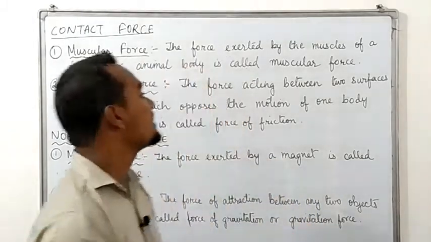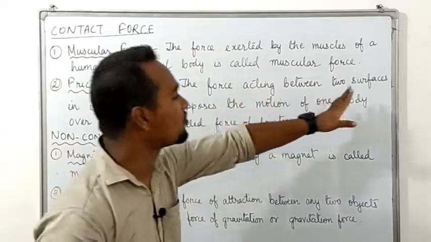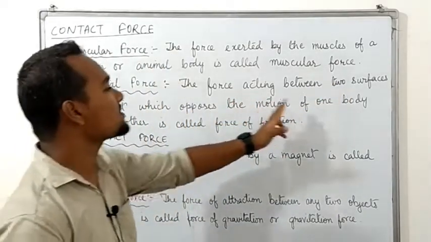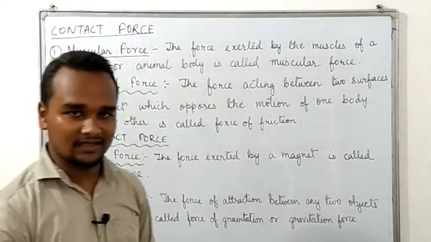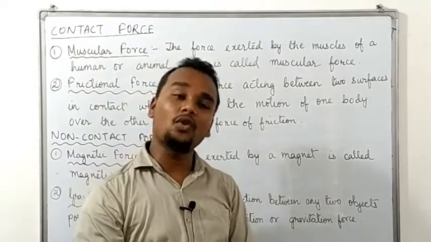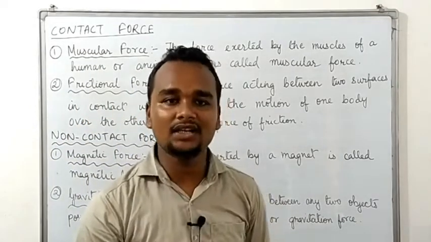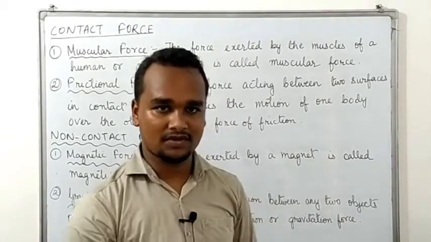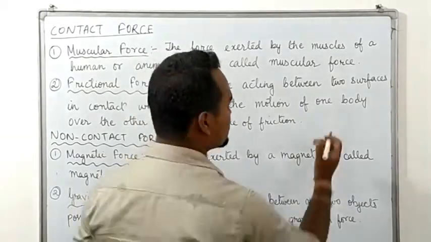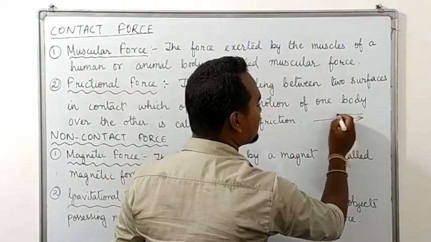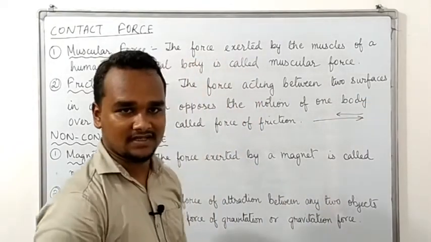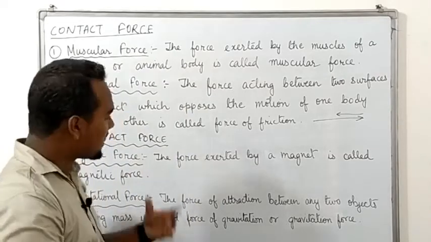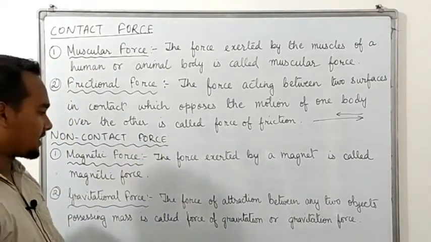Understood? So frictional force is an opposing force, a force acting between two surfaces in contact which opposes the motion of one body over the other. Okay, so frictional force always acts in the direction opposite to the application of force. Means if you are applying force on this side, then frictional force will act on the opposite side. Is it clear, everyone? Now let us proceed to the non-contact force.